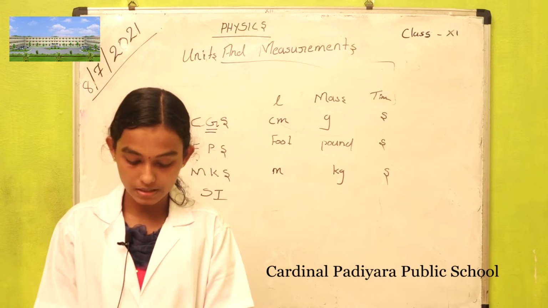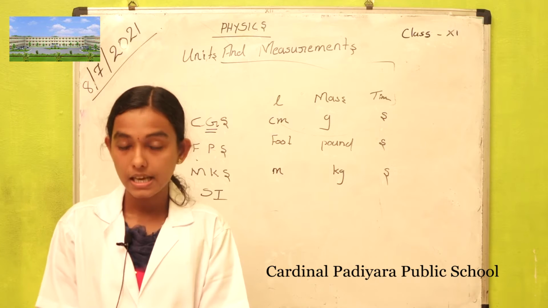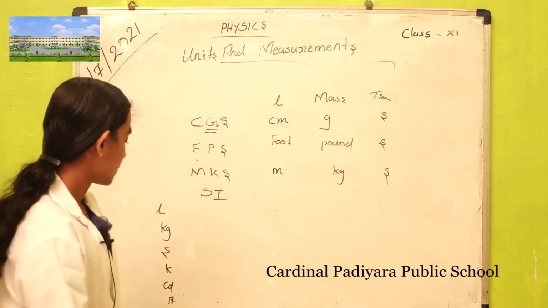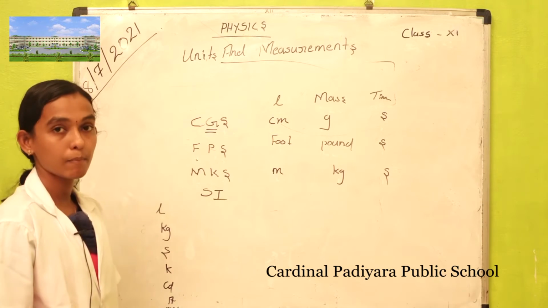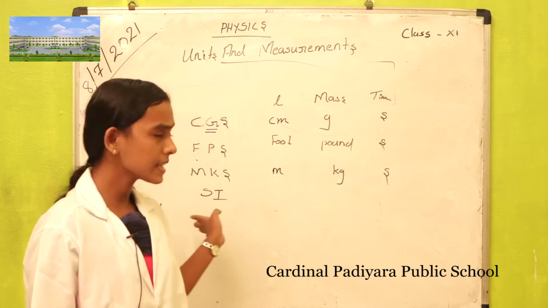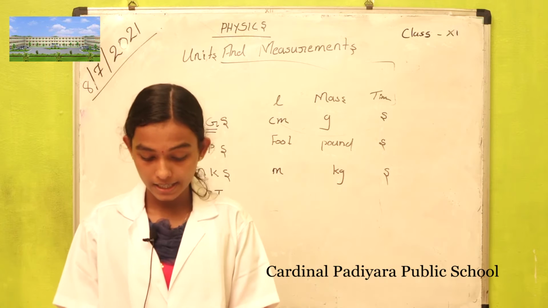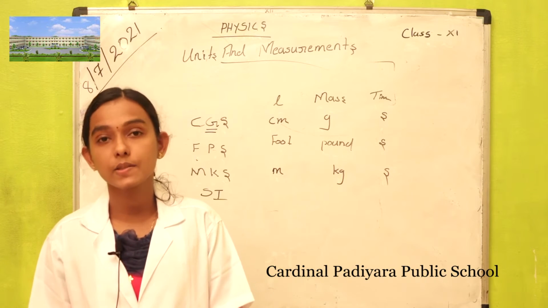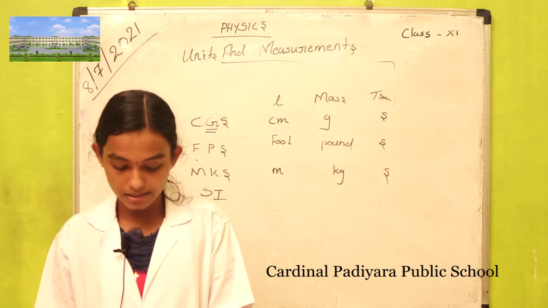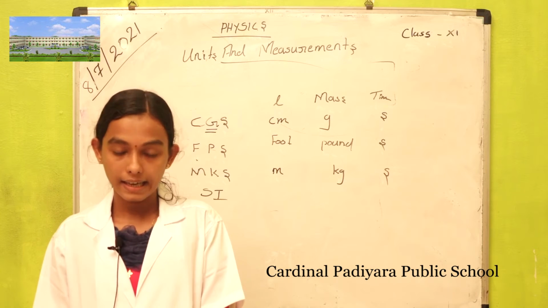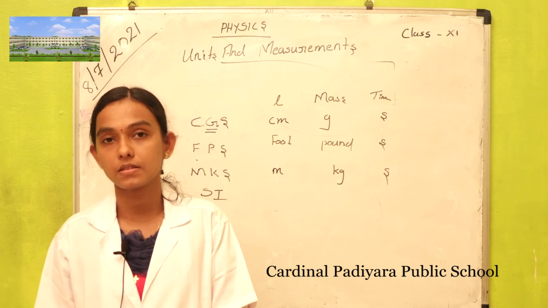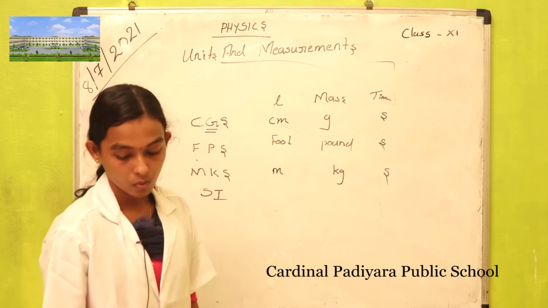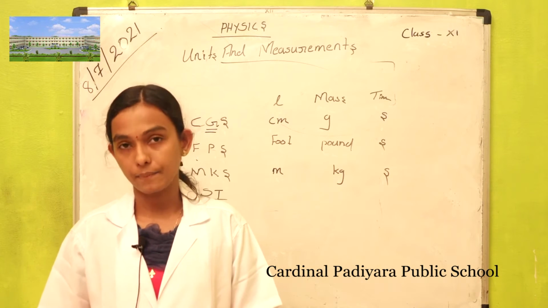Its SI unit is mole, MOL. These are the 7 basic quantities of the SI system: length, mass, time, temperature, electric current, luminous intensity and amount of substance.